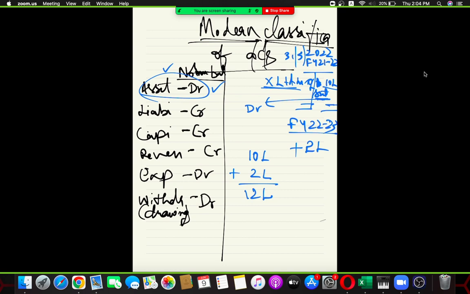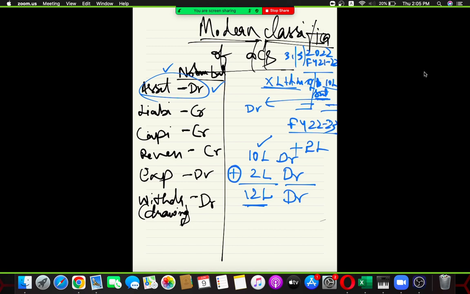How are you going to specify this in accounting language? Let's try to understand. This 10 lakh has what balance? Debit. What is this sign? Plus. So now, if I need to make this 12 lakh, should I say this should be debited in order to get this 12 lakh rupees? 10 lakh rupees is the opening balance.